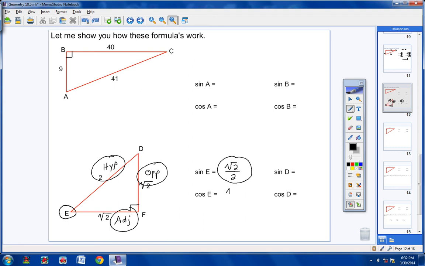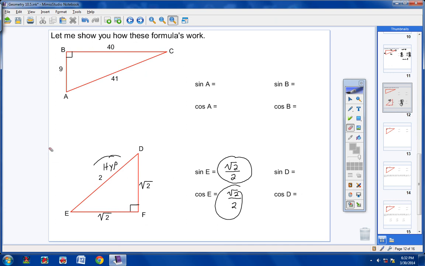So the adjacent side is going to be square root of 2, and the hypotenuse will be 2. So the exact same thing. And sometimes that will happen. Now, let's come over here and let's quickly see if we can't find the sine and cosine of angle D.